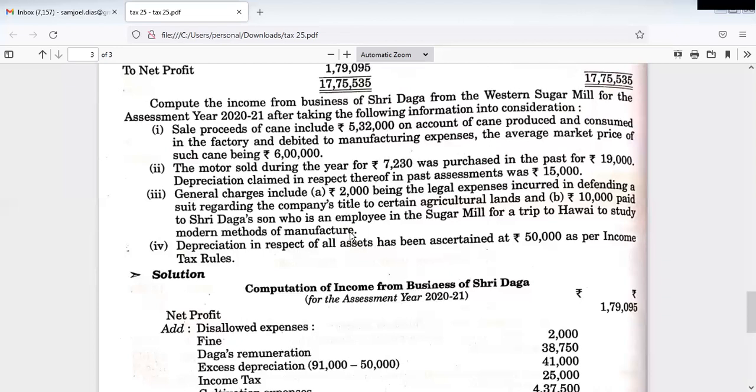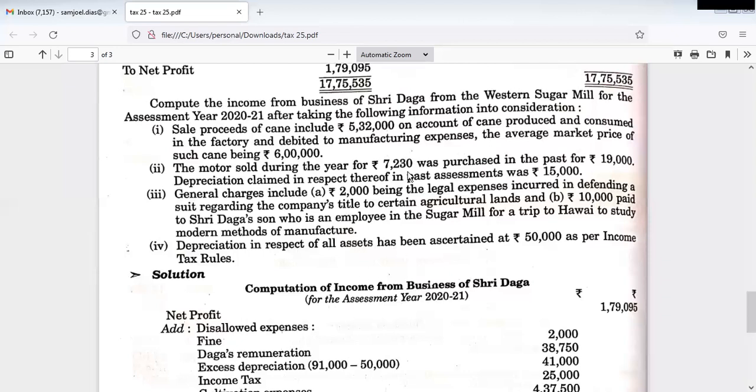The main purpose of the trip is not relaxation or leisure. The objective is to learn methods of manufacture, which are helpful for the business. So the expenditure incurred here is allowable as business expenditure.